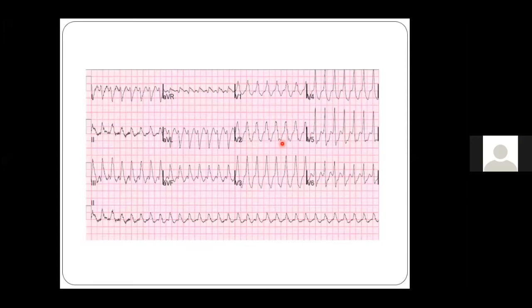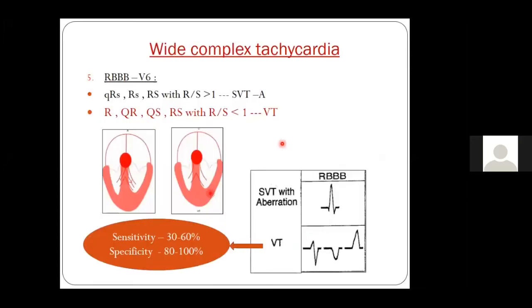So when you see the V1 pattern with RBBB, you should always see V6 also, because if you have an RBBB in V1, and in V6 you have an RS pattern, then a deep S in V6 or an R to S ratio less than 1 with an RBBB pattern suggests that it is a ventricular tachycardia. So if you have RBBB in V1 and V6, with an RS pattern and a ratio of R to S less than 1, you are more likely dealing with a patient with ventricular tachycardia. I won't confuse you with all the patterns. However, just remember that with an RBBB, if you have a small R and a deep S, it means you're dealing with a patient with ventricular tachycardia.